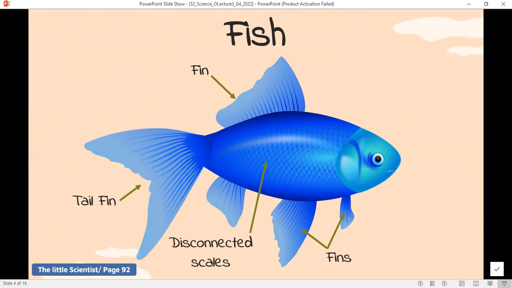How do fish breathe underwater? Using their gills. When they breathe, water enters the body of the fish through the mouth and it leaves it through the gills opening. The job of the gills is to absorb oxygen from water before it leaves the body of the fish.